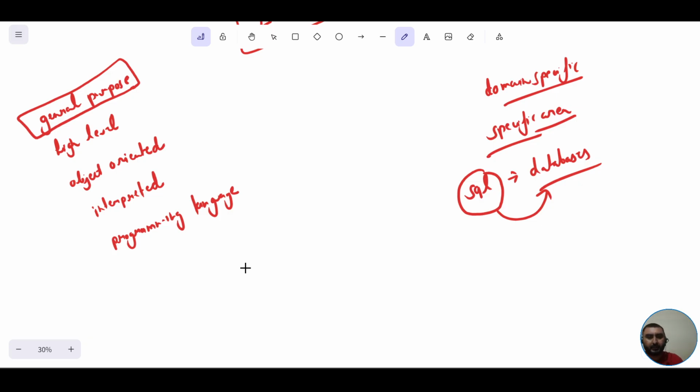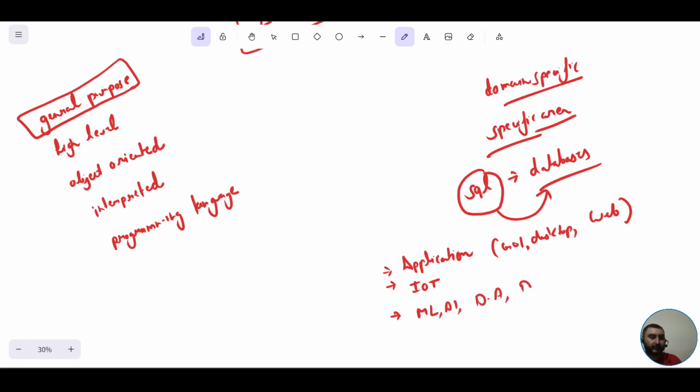Like it can be used in application development. If you're developing any kind of application, Python can be used there, right? No matter if it's GUI, graphical user interface application development, maybe desktop application development or web application development, Python can be used there as well. It can even be used in IoT, Internet of Things, and in machine learning, artificial intelligence, data analysis, data science, data engineering and big data. And there could be certain other fields as well where we can definitely make use of Python.